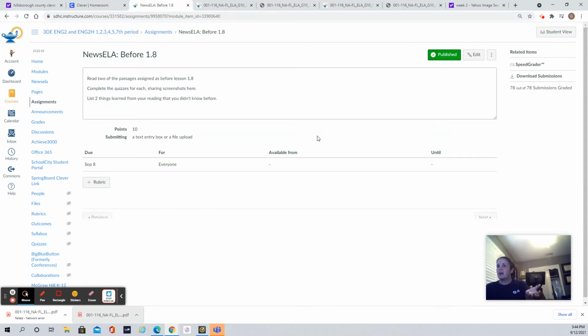So you would read the passage for lesson 1.8. Oh wait, the next assignment we did something in Newsela. So actually, you click right here, and there are four passages in there that we read to build background knowledge before lesson 1.8. You pick two, and you're supposed to share two screenshots showing that you made a 3 out of 4 and list two things that you learned. You can do that all in one Word document and attach it there.